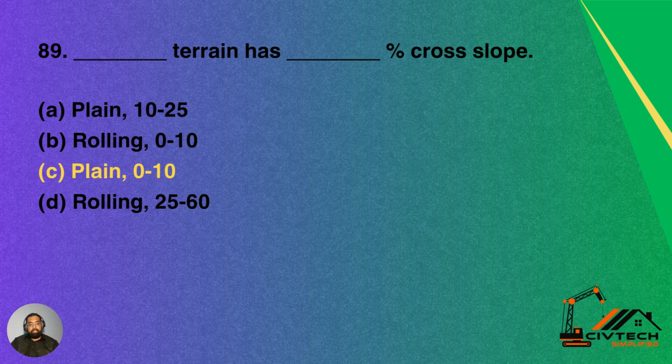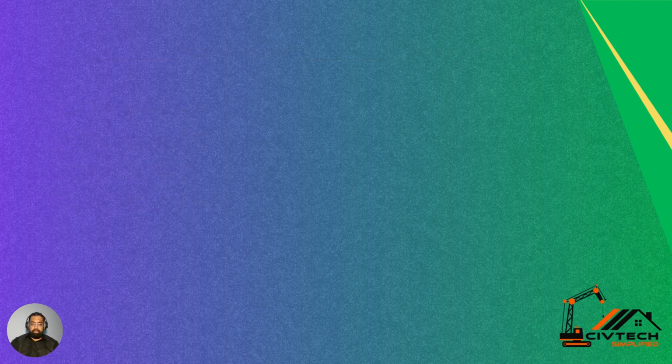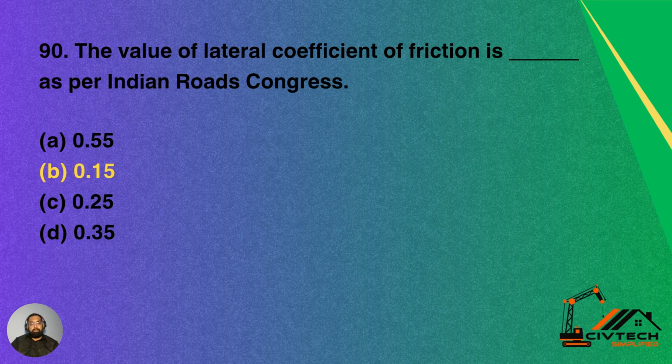Question number 89. Dash terrain has dash percentage cross slope. Option A plain, 10 to 25, rolling, 0 to 10, plain, 0 to 10, rolling, 25 to 60. So C is the correct answer. The plain terrain has 0 to 10% cross slope. Option C is the correct answer.